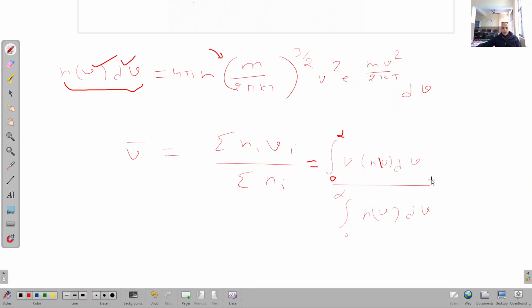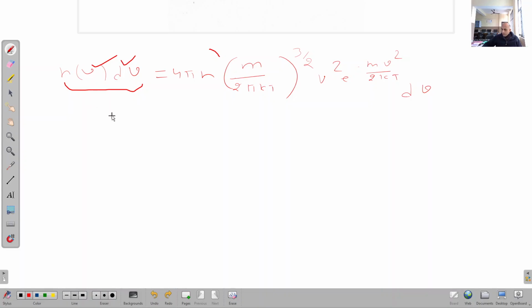So when I further solve this expression, it will become 1 upon n. v average is equal to 1 upon n integration 0 to infinity v into n(v) dv, right?